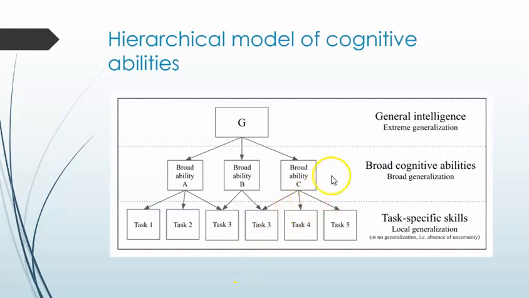Okay, so first they have defined a hierarchy model of cognitive abilities. So what are the cognitive abilities? First, we have task specific skills, where there is absence of uncertainty and no generalization.